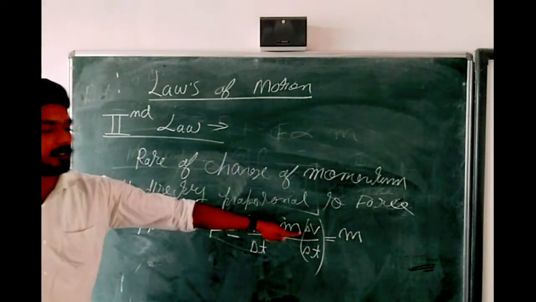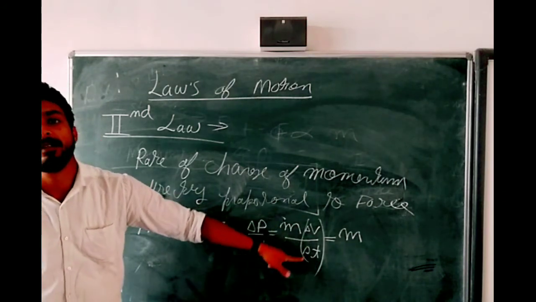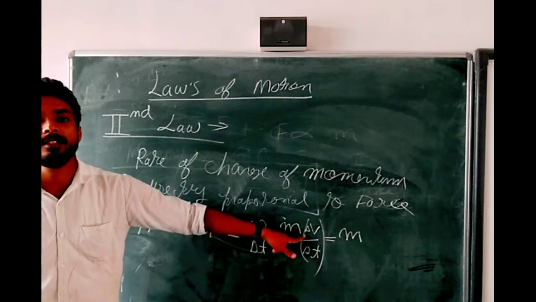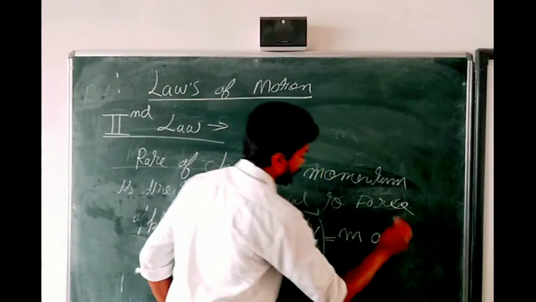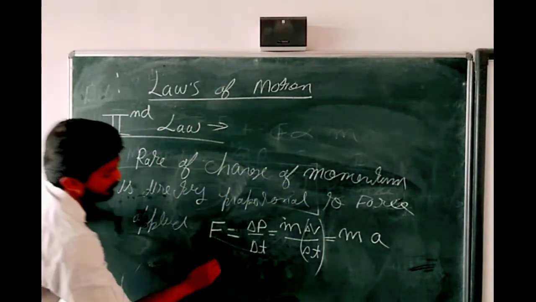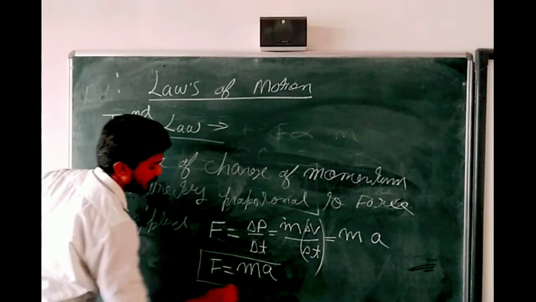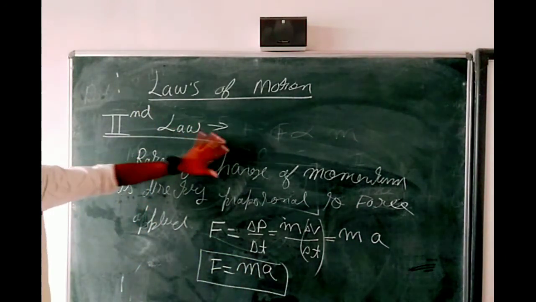Tell me, what is this? Change in velocity upon time. Acceleration. Very good. So we have obtained the formula of the second law: F is equal to MA. Very easy concept.